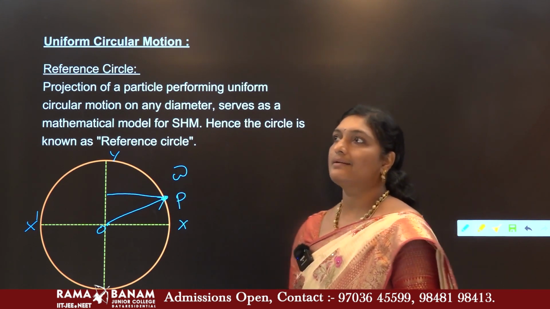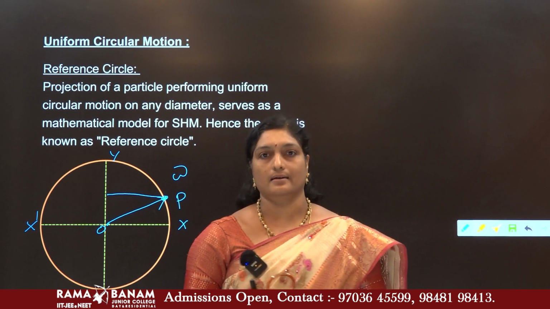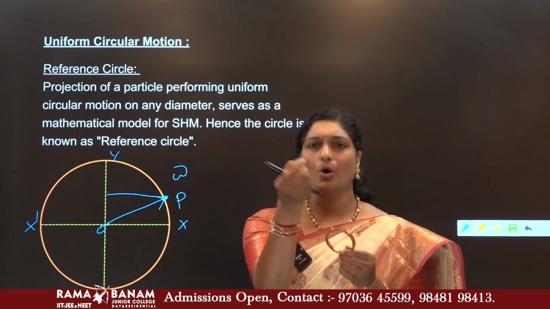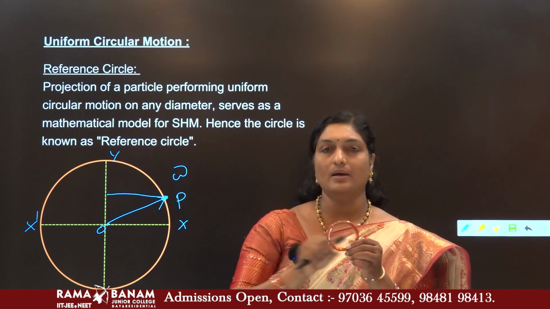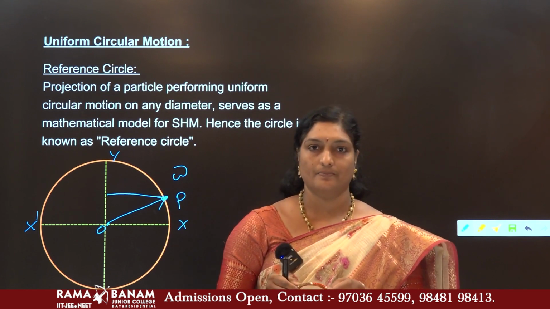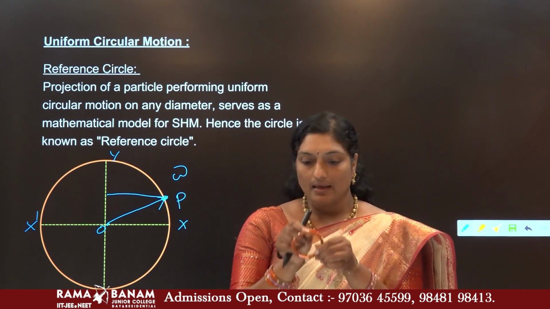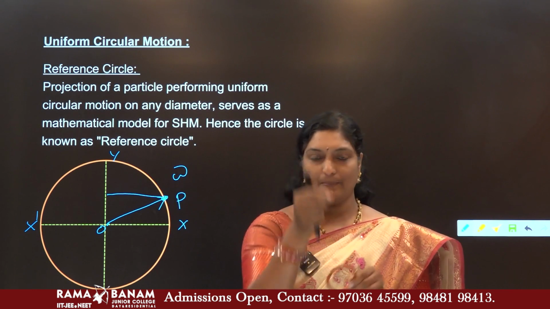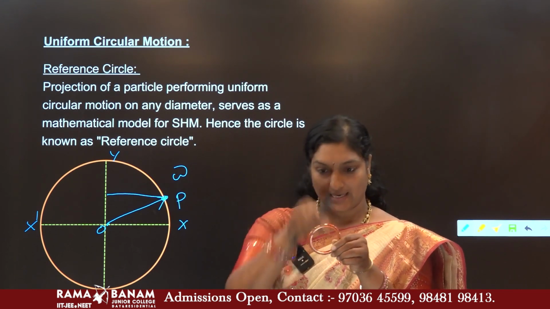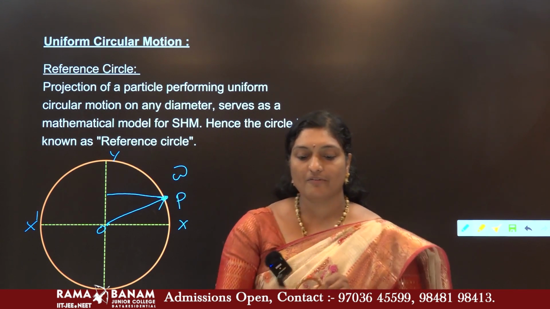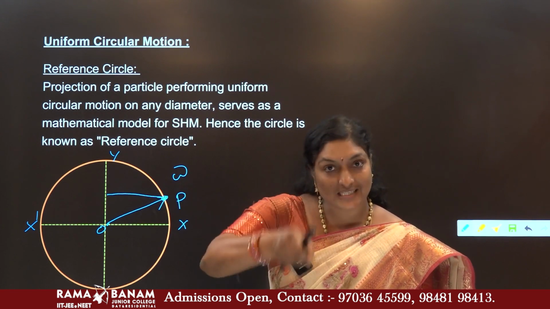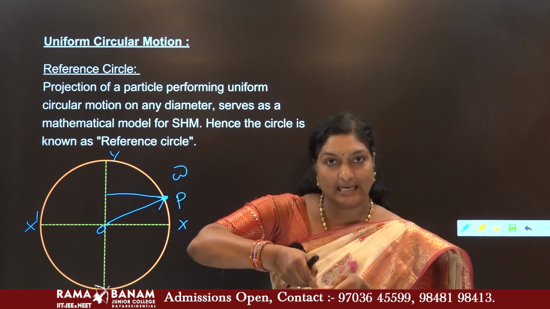To make you understand clearly, let us consider a circle. Suppose a particle, some ball-like structure, is taken and a hole is made in it. If you start moving it, the ball moves in circular motion. Now consider a pipe-like structure along the diameter, and the same particle is inserted in that vertical pipe. Whenever you do this, the particle is constrained to move only along one particular axis.